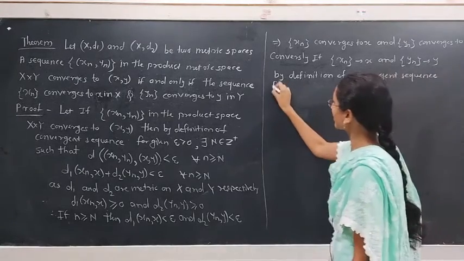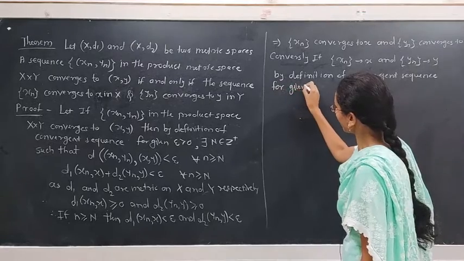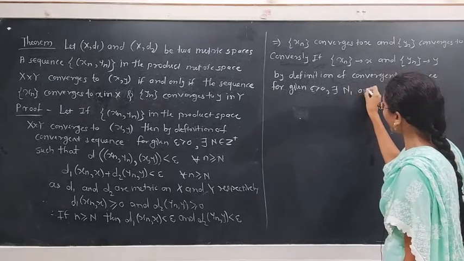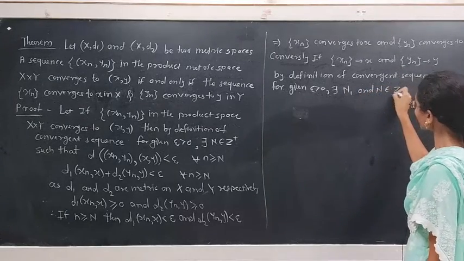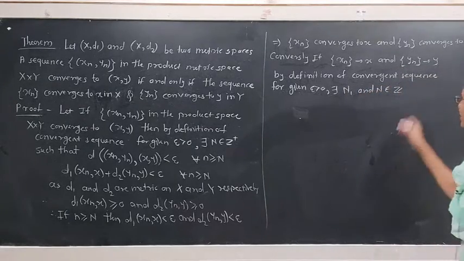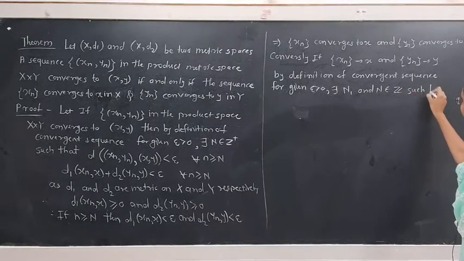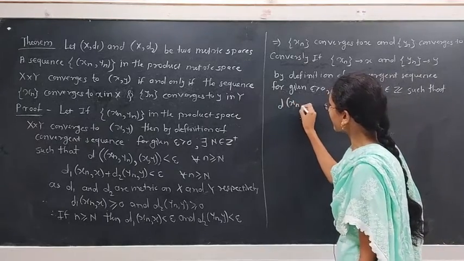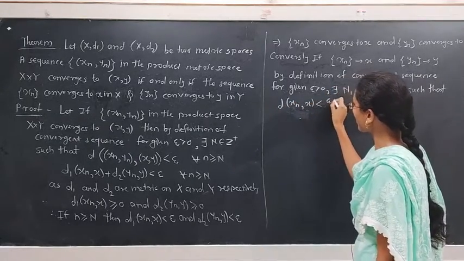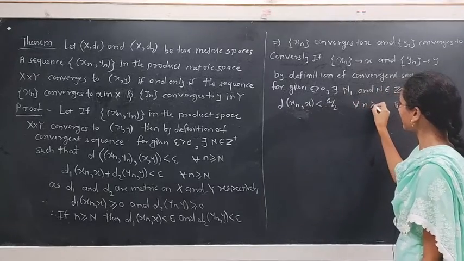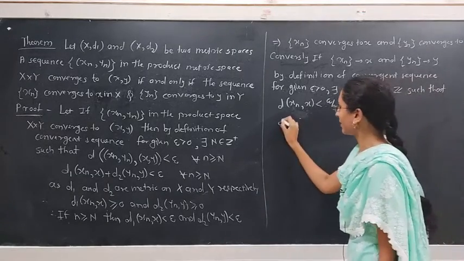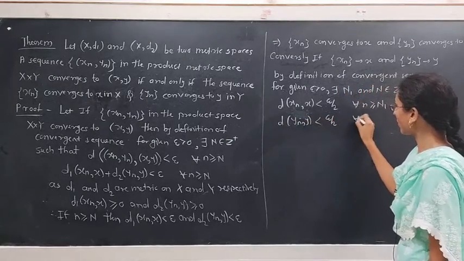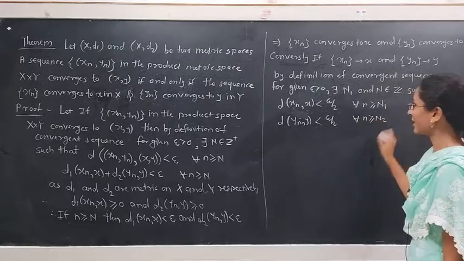for given epsilon positive, there exist N1 and N2 belonging to the set of natural numbers such that d of xn, x is less than epsilon by 2 for all n greater than or equal to capital N1, and d of yn, y is less than epsilon by 2 for all n greater than or equal to capital N2.